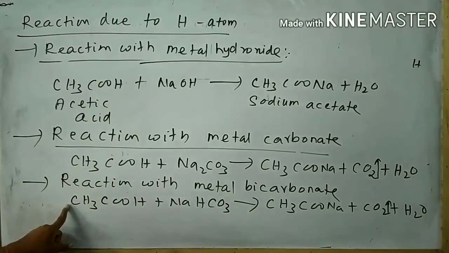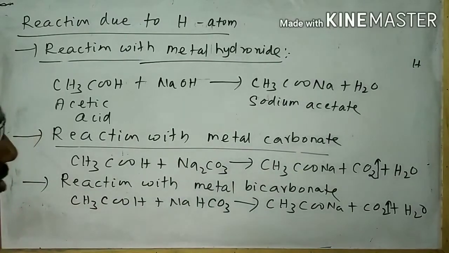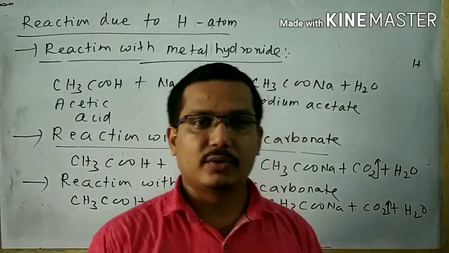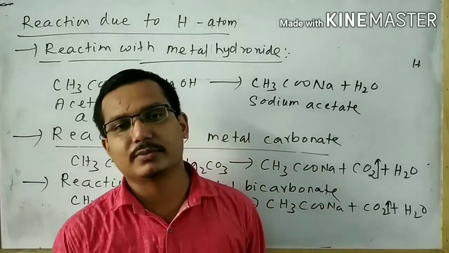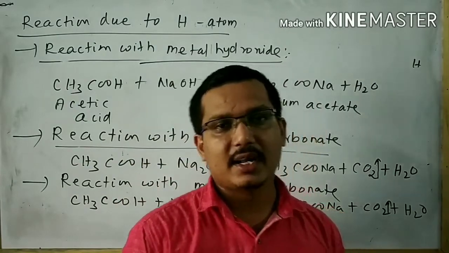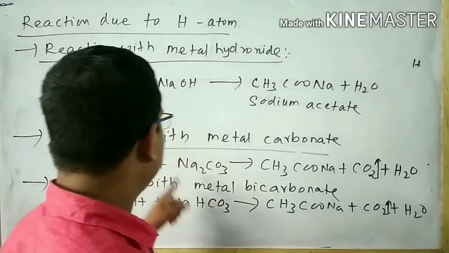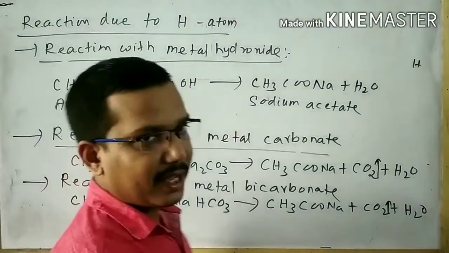Both reactions, that means the reaction with metal carbonate and the reaction with metal bicarbonate, are used to detect the presence of carboxylic acid. A question always asked in the exam: how can you distinguish between phenol and carboxylic acid? This can be done with the help of this reaction, the reaction with metal carbonate or metal bicarbonate.